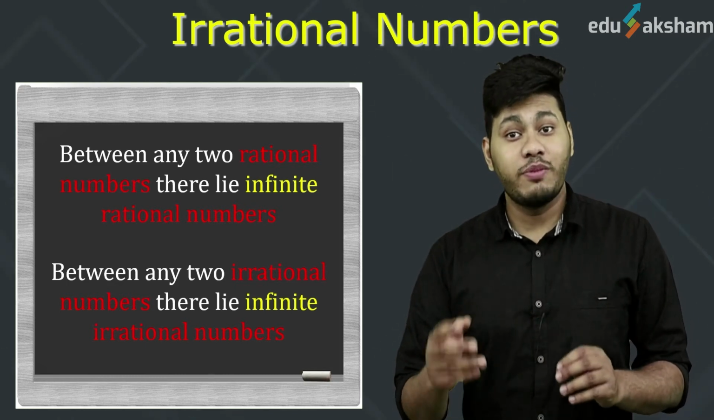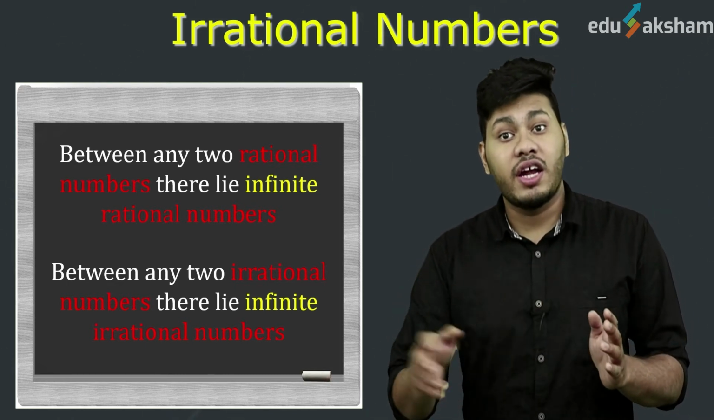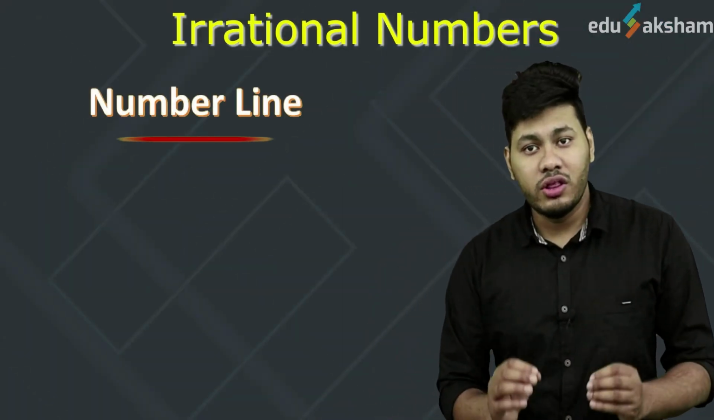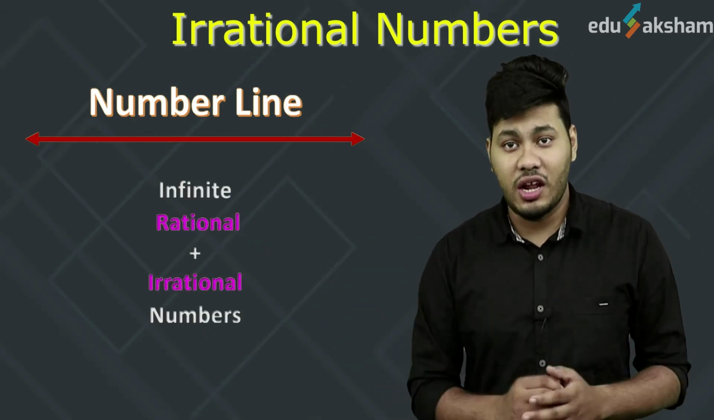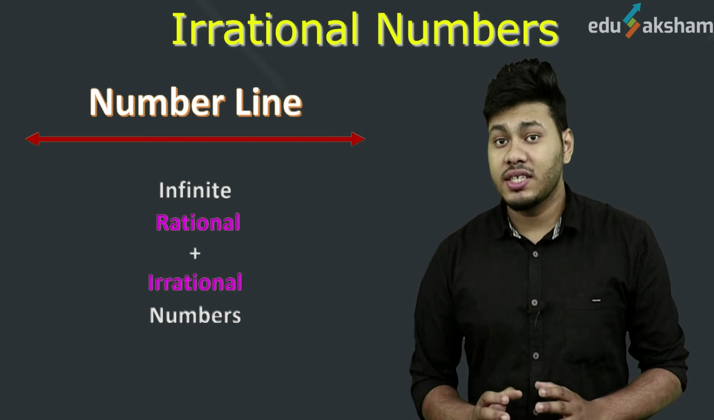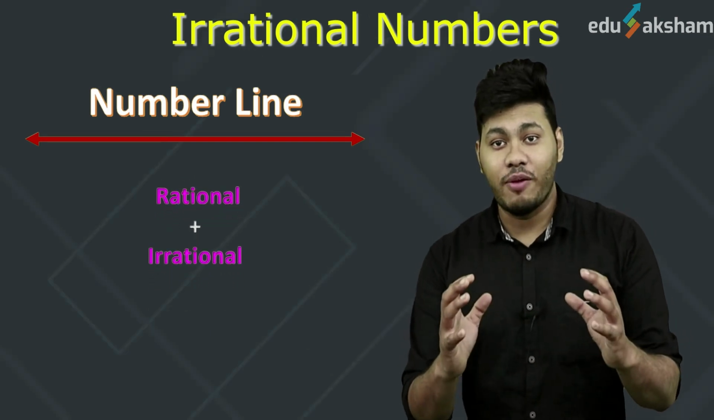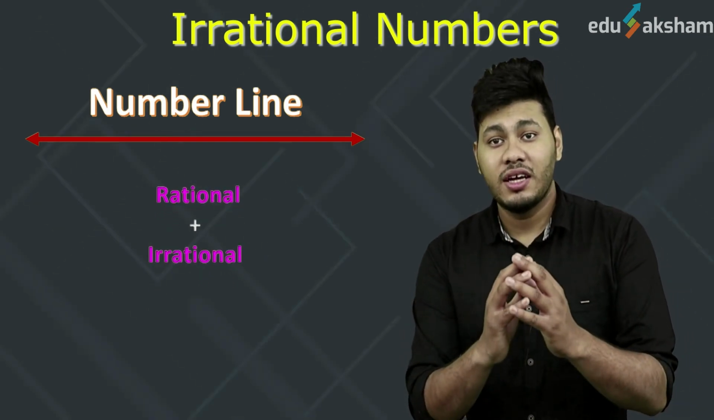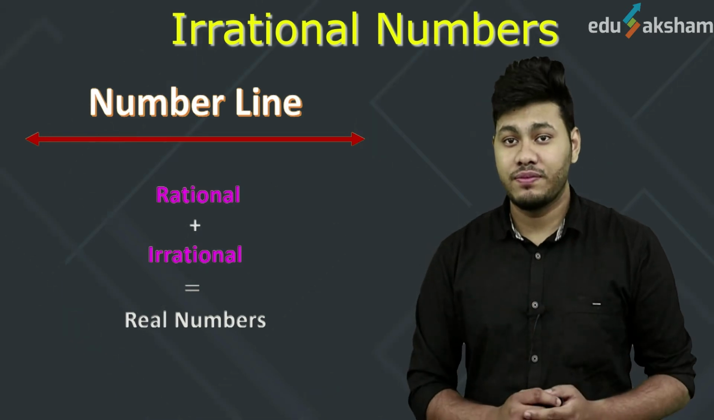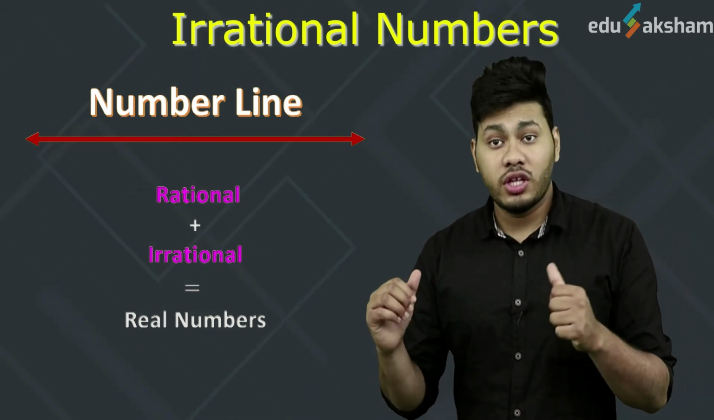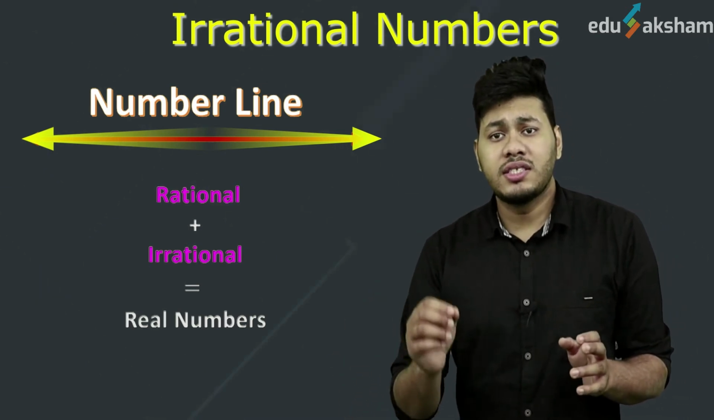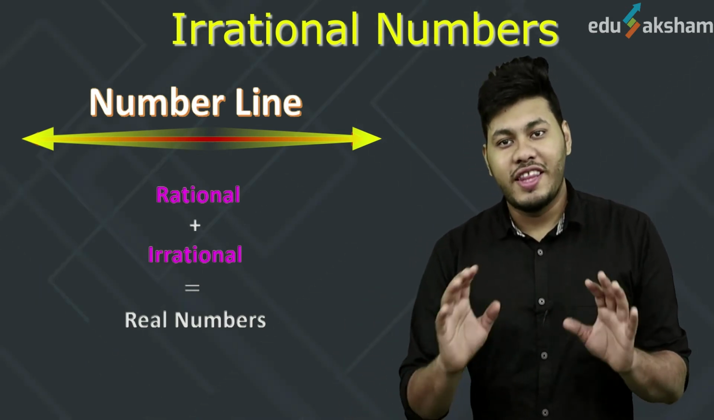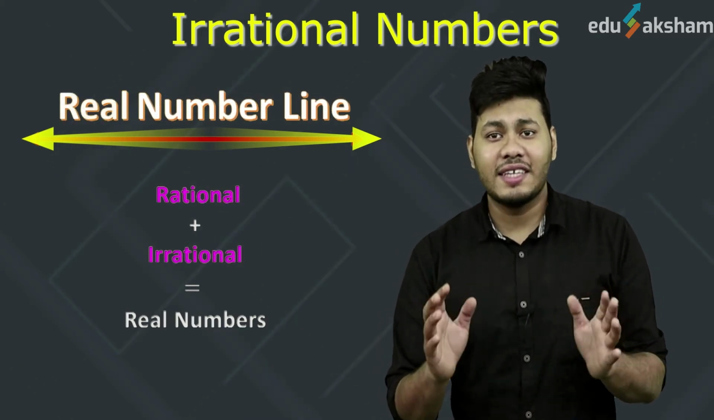And we already knew that between any two rationals lie infinite rational numbers. So what we can conclude is that on the number line there exist infinite rational and irrational numbers. And if we combine the set of rational numbers and irrational numbers, the combined set we get is called the set of real numbers. All real numbers can be represented on the number line. Actually, every point on the number line is represented by a real number. Therefore, we call this number line a real number line.